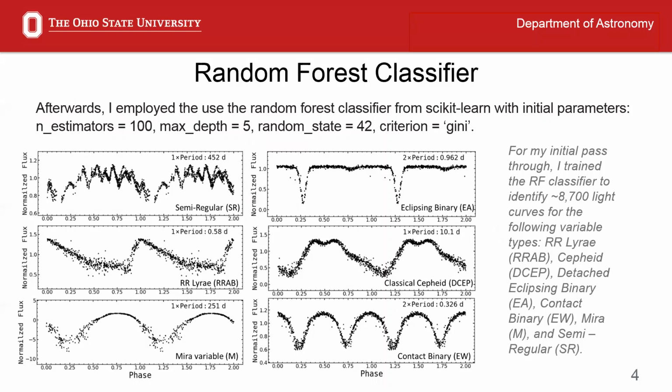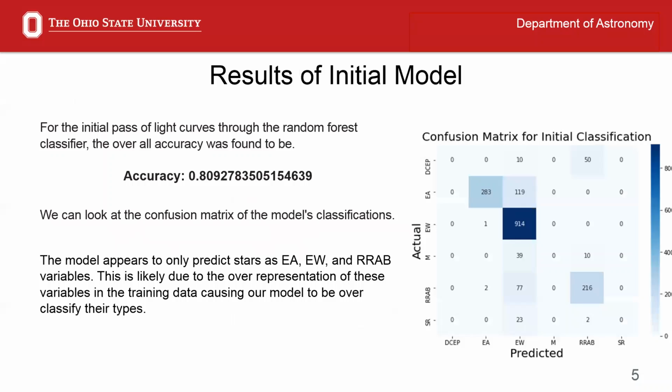I trained the random forest classifier to identify roughly 8,700 light curves for the 6 variable types shown here. For my initial test, I constructed the model to have 100 estimators, a max depth of 10, and use the Gini coefficient to measure the quality of each split. For the initial test, the overall accuracy was found to be roughly 80%. This isn't great, but it's a step in the right direction.